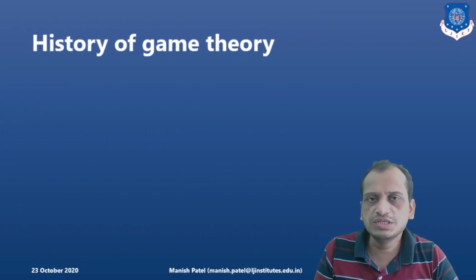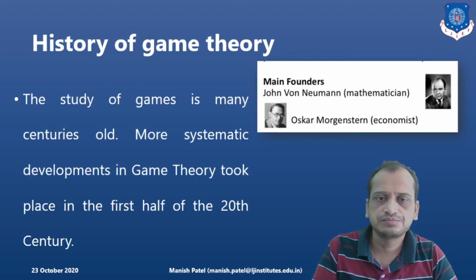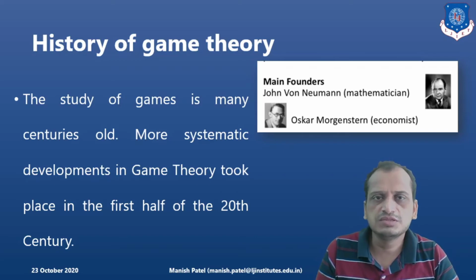Now let's look into the history of who developed game theory, starting with John von Neumann and Oscar Morgenstern. These two mathematicians and economists were the pioneers in game theory. It is very old, from before even the computers were developed; the development of game theory started around the 50s.